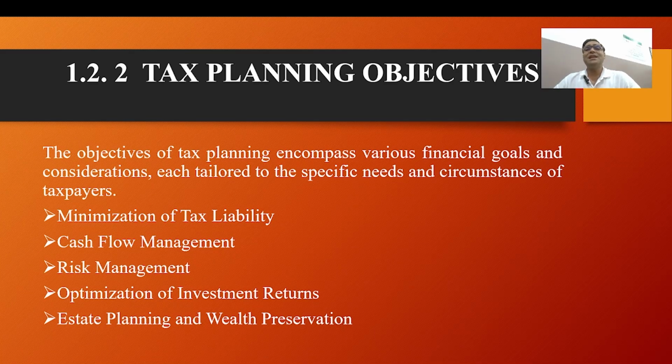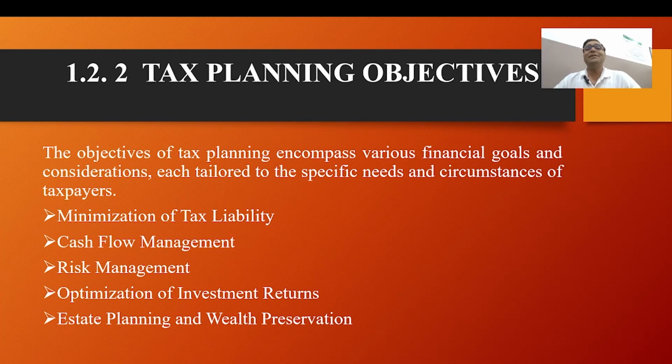The primary objective of tax planning is to minimize tax liabilities by utilizing tax saving opportunities, deductions, exemptions, and credits available under the tax laws. By strategically structuring financial transactions and operations, taxpayers can legally reduce the amount of taxes owed to the government.